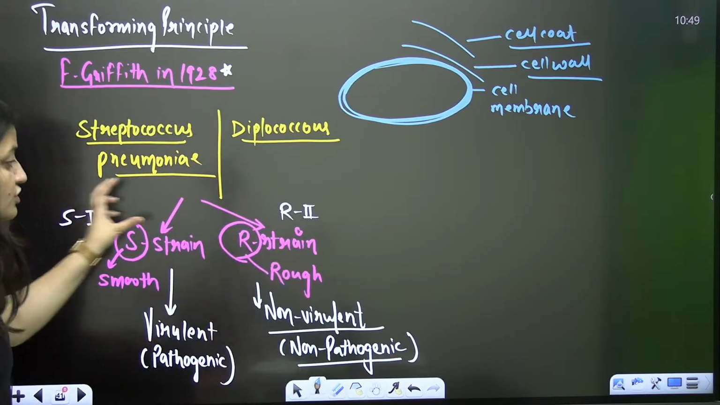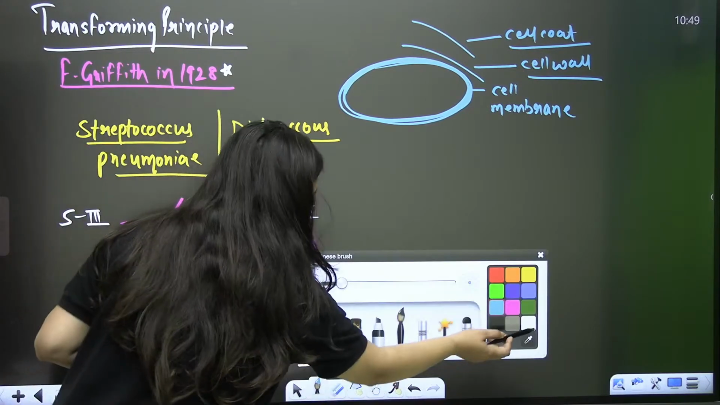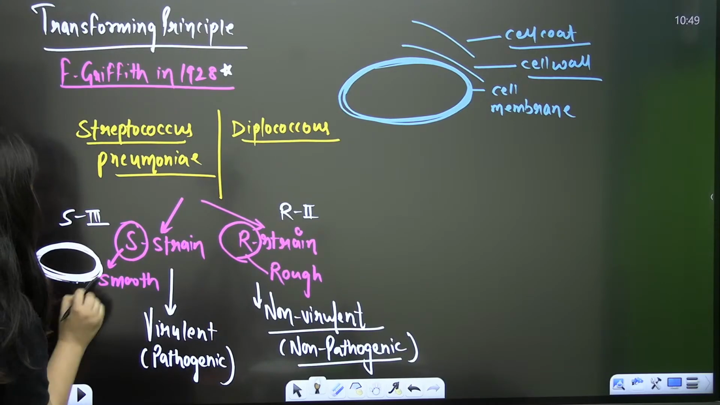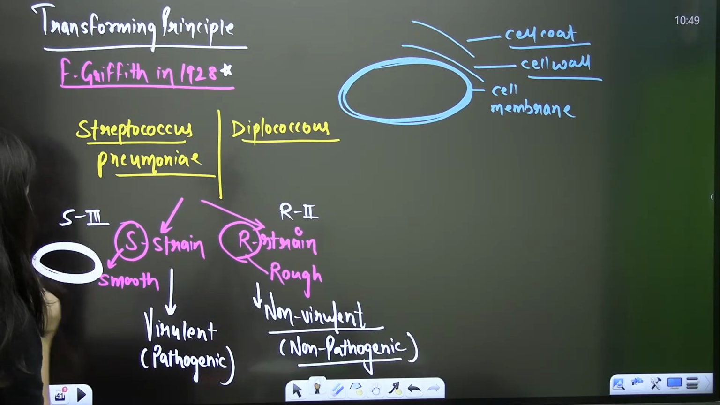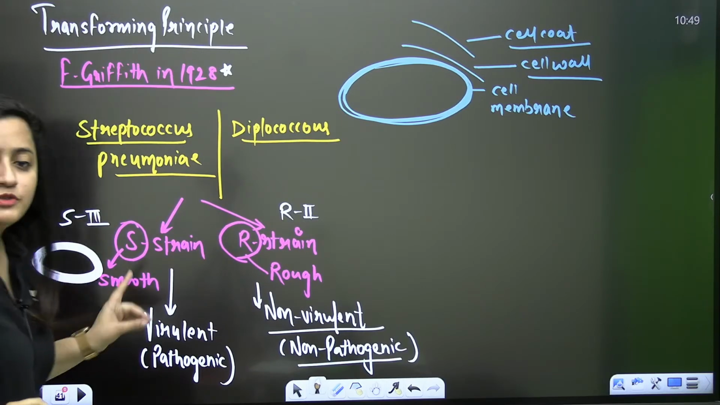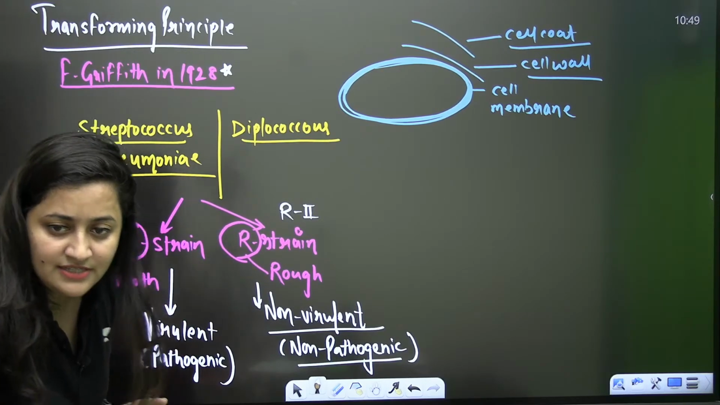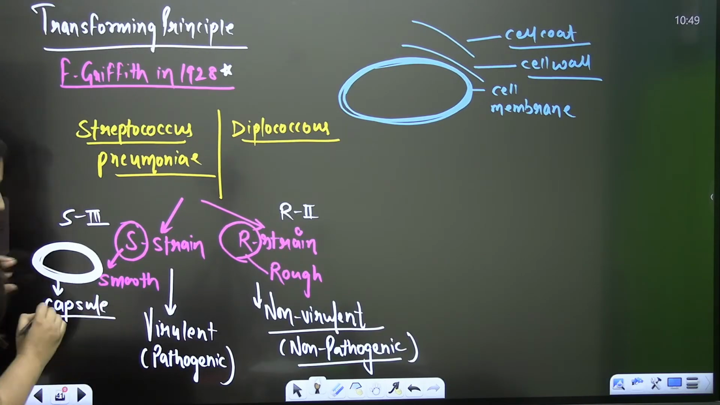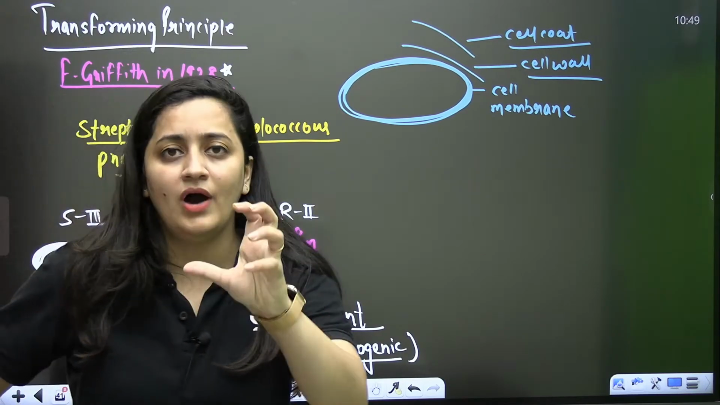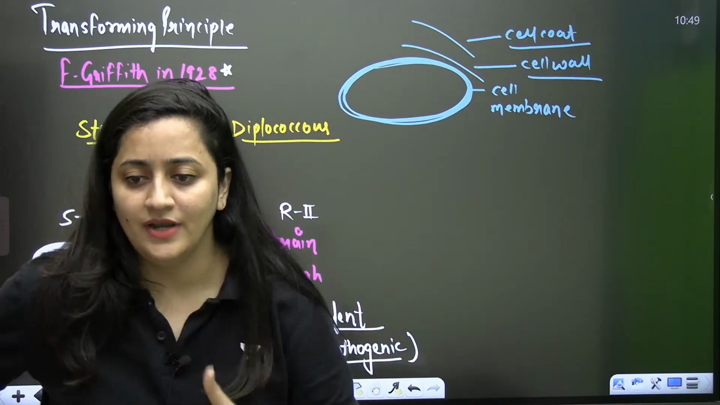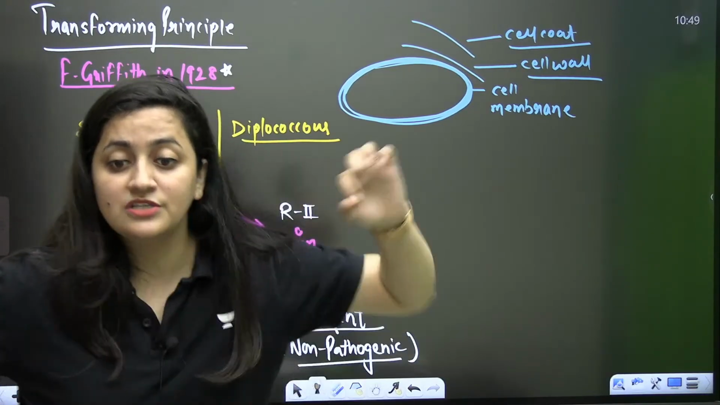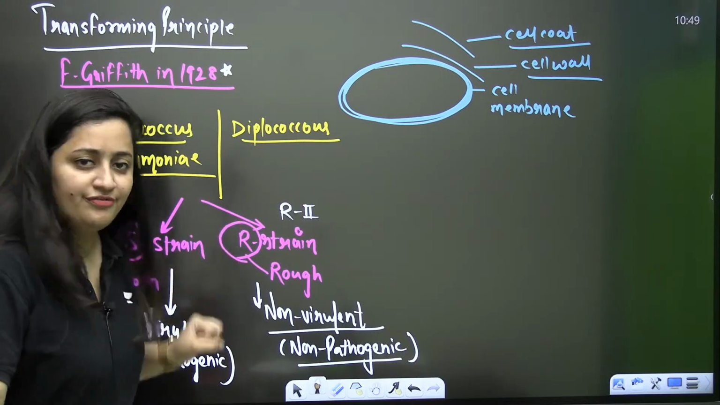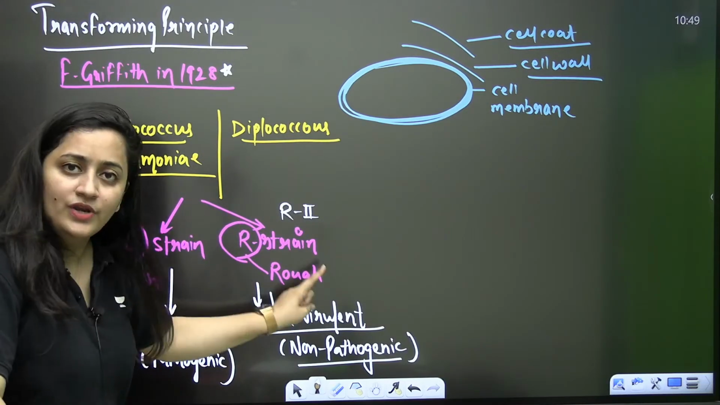So the smooth strain is the one in which the bacteria is capsulated, having a capsule, the outermost cell coat. It is made up of polysaccharide and it is the one responsible for virulence, for being pathogenic. Are you getting it? So these are the two different strains. This will cause pneumonia, this will not.